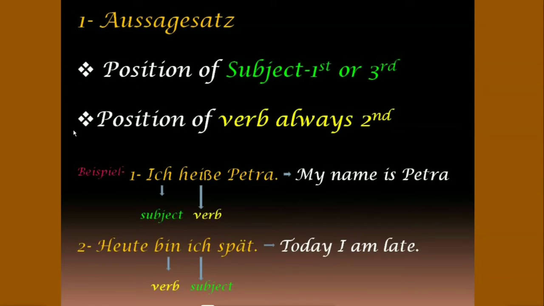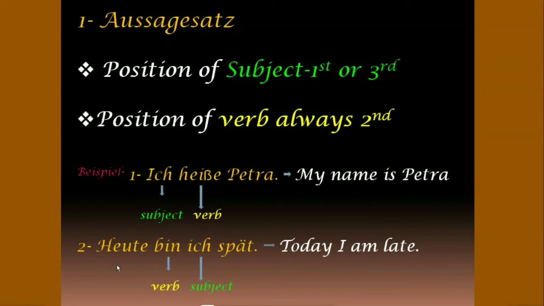There are two rules of this particular statement sentence. Position of subject is always first or third and position of verb is always second. Beispiel, Ich heiße Petra, which means my name is Petra. Ich is subject. As we know, Ich is I. Heiße is conjugated according to Ich, so it takes E after removing En. Heiße is verb. So, as you can see here, subject is at the first position and verb is at second position.